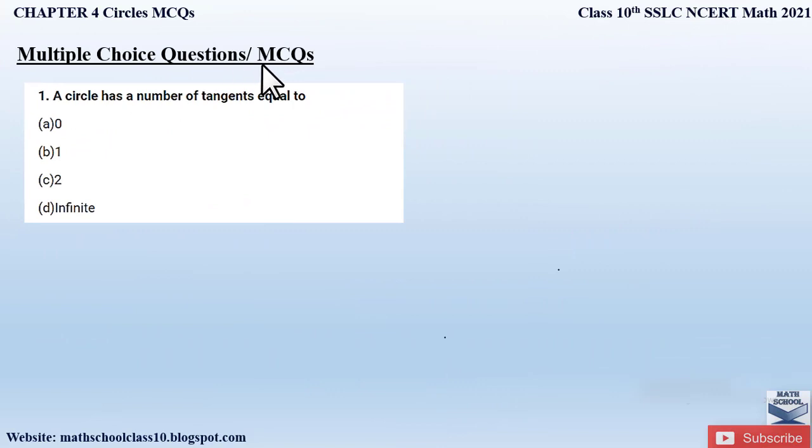Multiple choice questions or MCQs from chapter 4 circles. So here I have collected around 13 MCQ questions which are direct questions from the textbook. So let us begin with the first question.